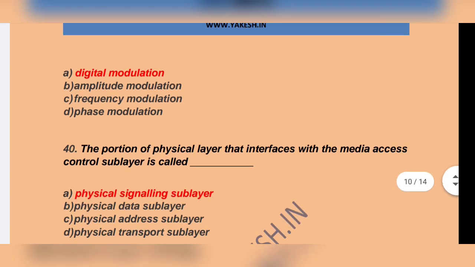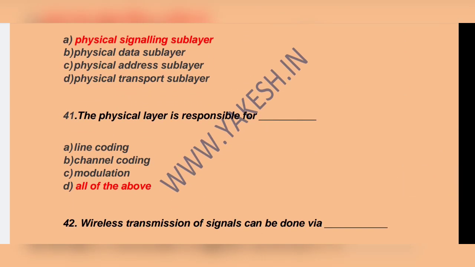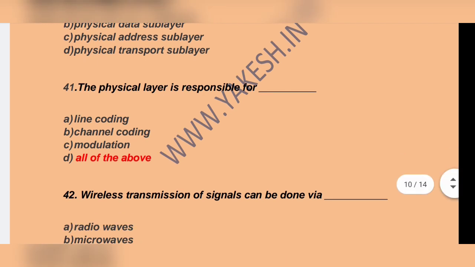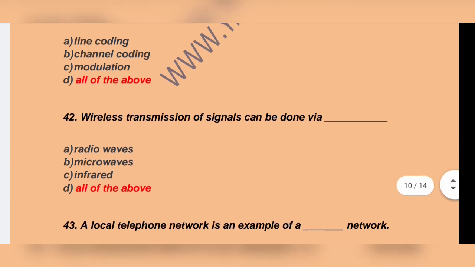The portion of physical layer that interfaces with the media access control sublayer is called dash. Option A. Physical signaling sublayer is the correct answer. Next question. The physical layer is responsible for dash. All the above. Line coding, channel coding, modulation. All the answers are right. So option D is the correct answer. Next question. Wireless transmission of signal can be done via dash. Option D. All of the above. Radio waves, microwaves, infrared. All the answers are right. So option D is the correct answer.